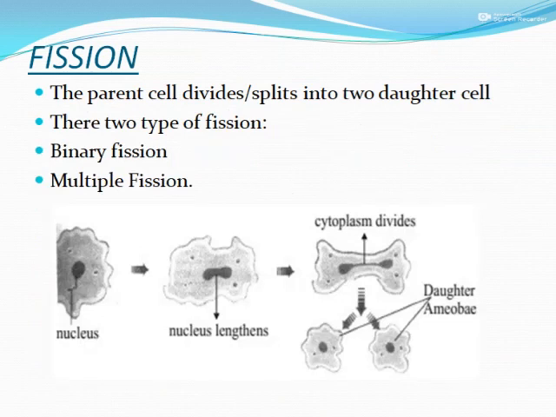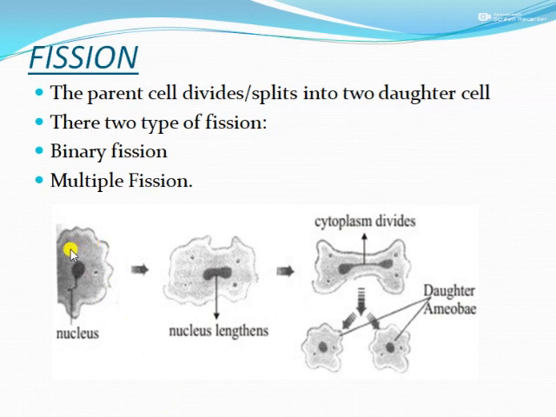First, let's go with fission. The parent cell divides and splits into two daughter cells. Fission means division of a cell into two or more. We have two types of fission: binary fission and multiple fission. It is given in the diagram. This is an amoeba. In the initial stage, this is the nucleus, and this is the body.